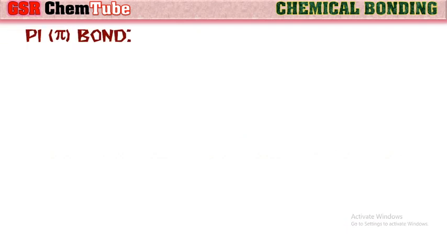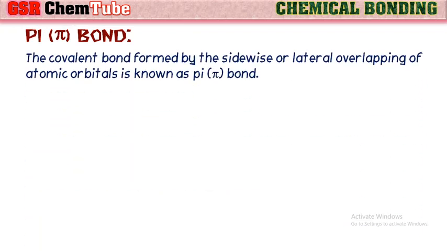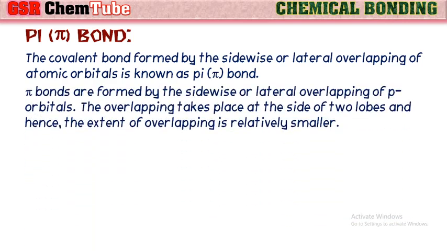Next, let us see about the pi bond. The covalent bond formed by the sidewise or lateral overlapping of atomic orbitals is known as a pi bond. Pi bonds are formed by the sidewise or lateral overlapping of p orbitals. So this bond is formed always after the formation of a sigma bond between the atoms.